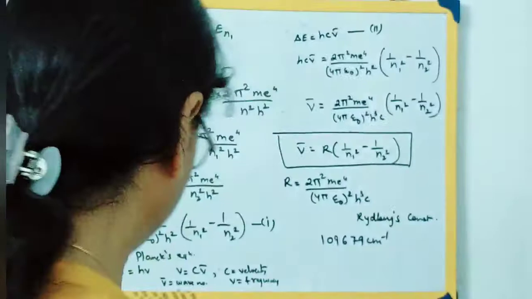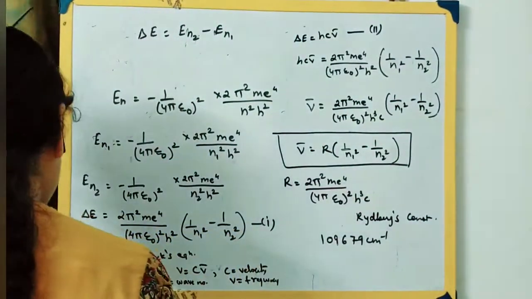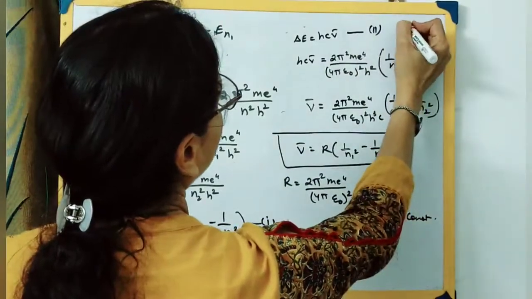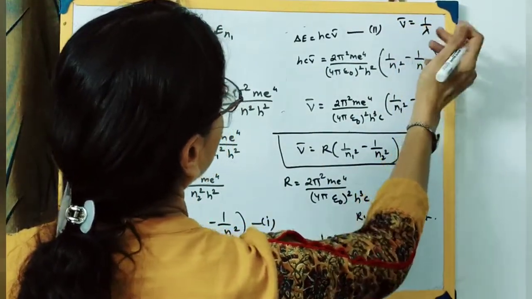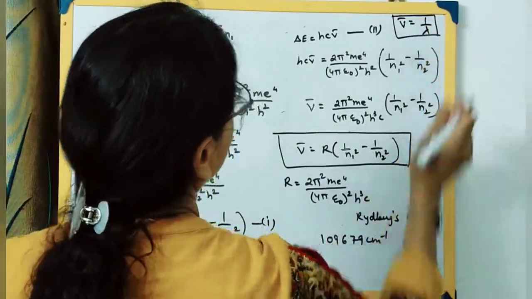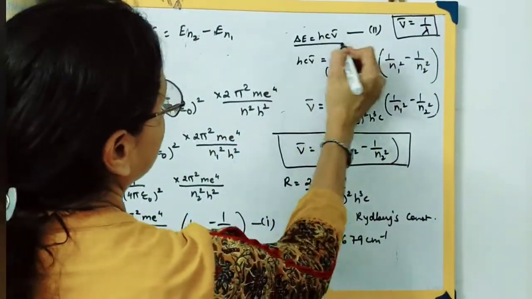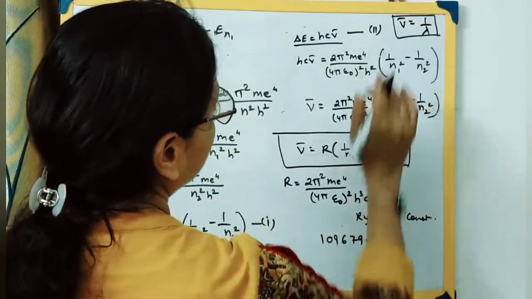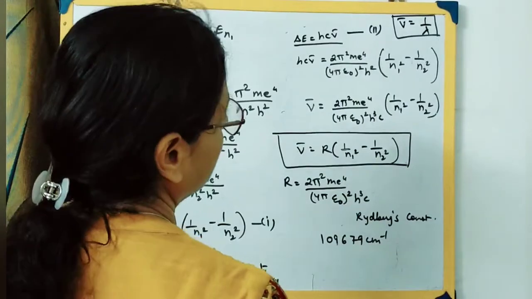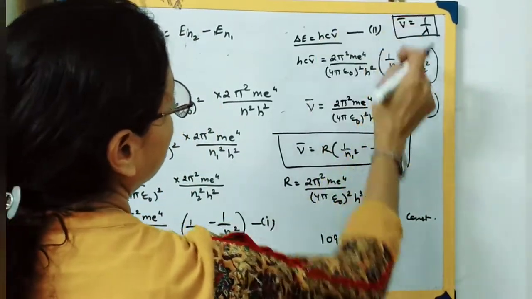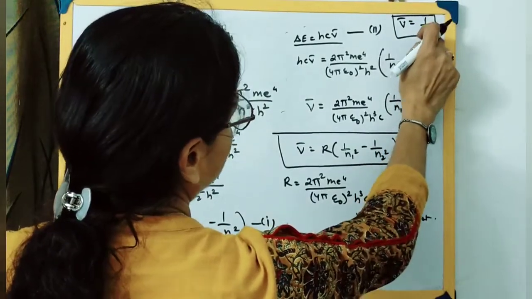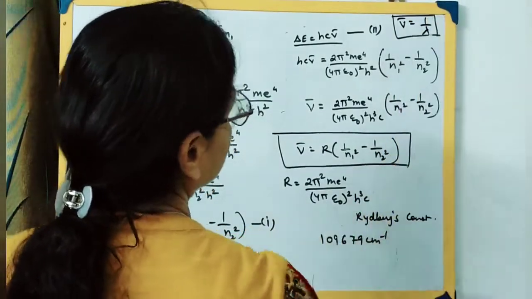One thing I missed out is that v bar is also equal to 1 by lambda. Look here, we are writing v bar is also equal to 1 by lambda, but we don't need to substitute it everywhere, so no substitution of this is required. This is just for your information: wave number is the reciprocal of the wavelength. What is wave number? Wave number is equal to 1 by lambda, that is 1 by the wavelength. Clear?